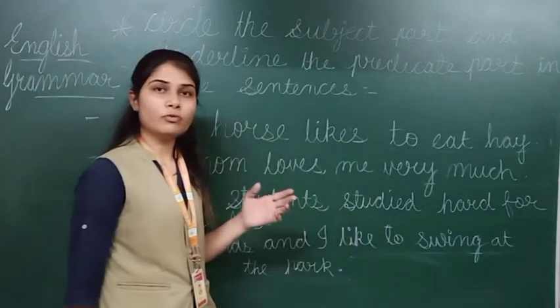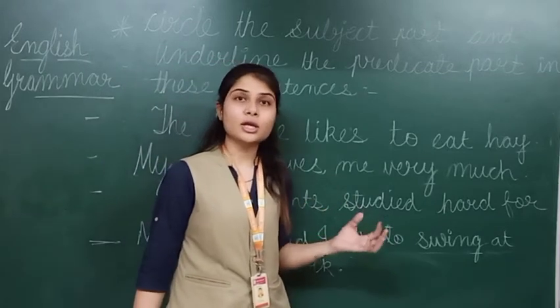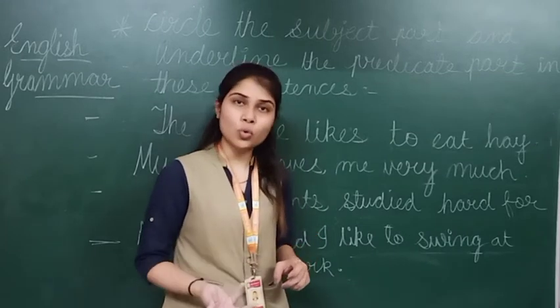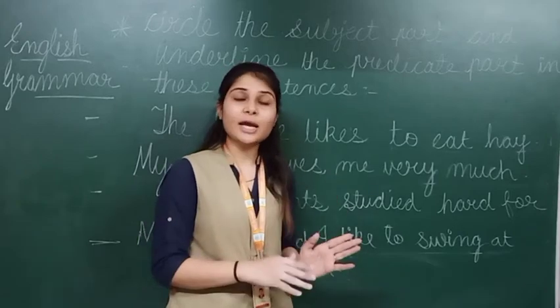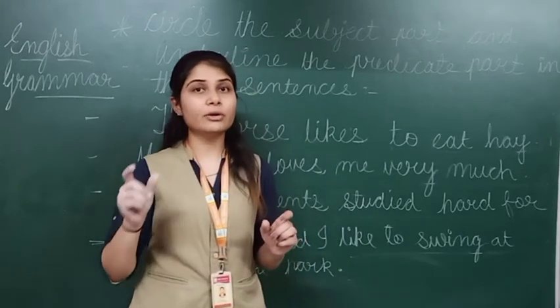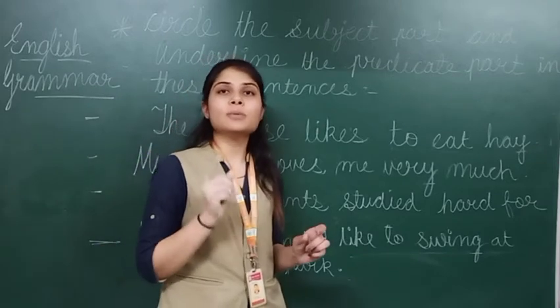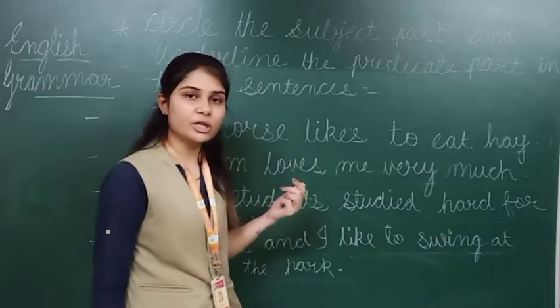So what we have to do: first of all we have to read the sentence properly, and think about which noun or pronoun is given to us, meaning this sentence is about who or what, right? That will be our subject part, and the information related to the subject part we are going to make the predicate part. So first of all we have to make a circle on the subject part.